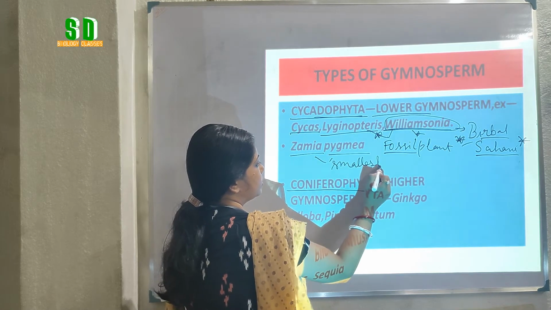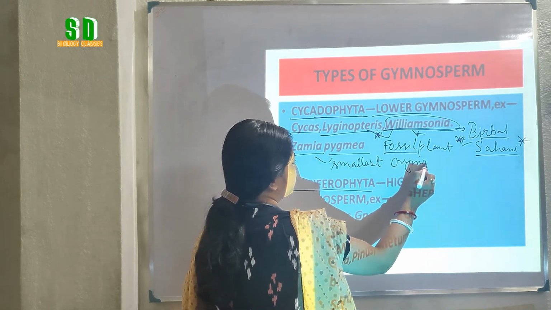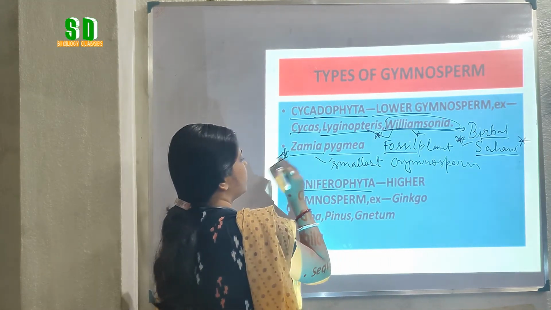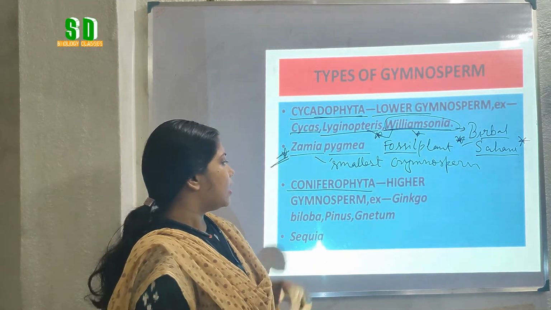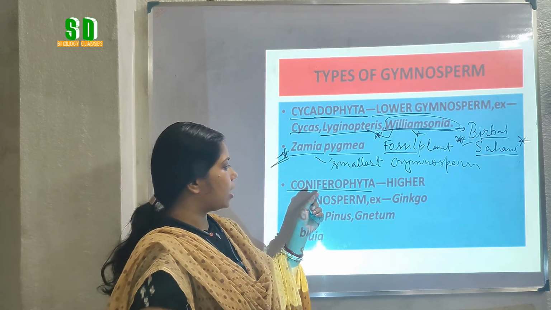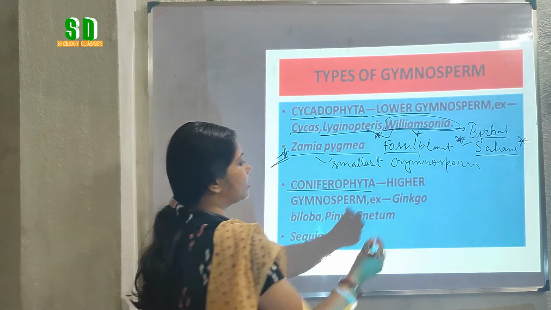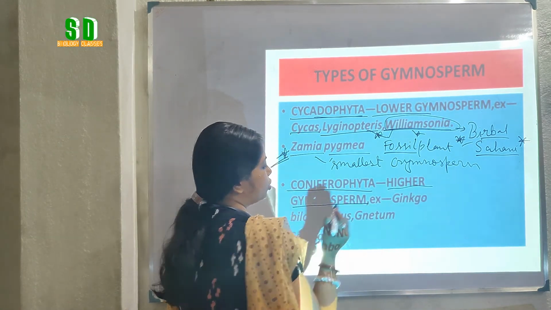This is the smallest gymnosperm. So remember, it is very, very important. Now we will talk about the other type of gymnosperm, that is Coniferophyta. They are mainly considered the higher gymnosperms.